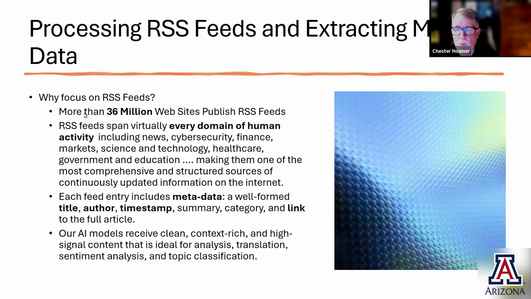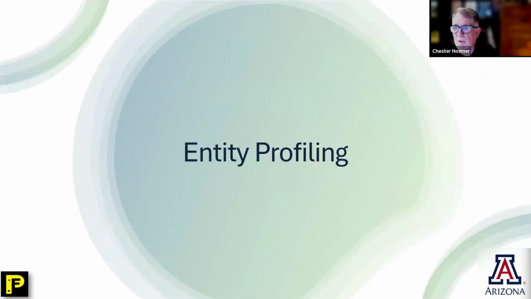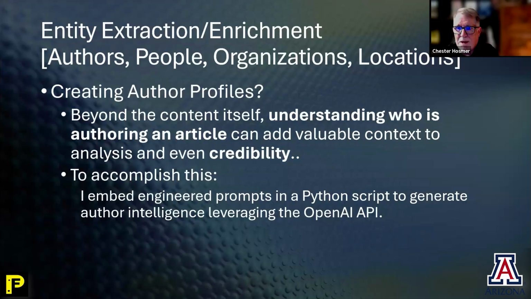Our AI models then can receive clean, context-rich, high signal quality content that's ideal for analysis and translation. I mentioned we can bring any kind of textual feed into this, but I focused on RSS feeds because there are massive numbers of them out there that we can use to test out our technology. One of the things we want to do is entity profiling. In other words, who's involved in this particular article? We are concerned about the authors, the people, the organizations, and the locations mentioned within an article or a post.